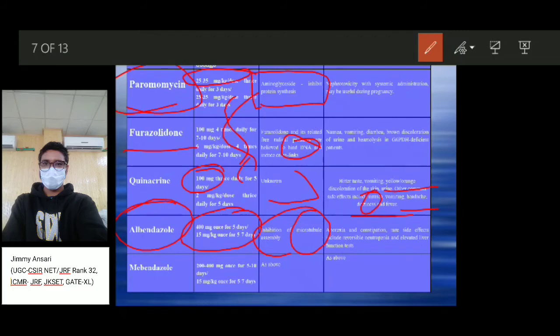Another drug is mebendazole, and the dosage is 200 to 400 mg. The mechanism of action, or what this drug does to the flagellated protozoan, is that it also inhibits microtubule assembly. The side effects of this drug are the same as albendazole, such as constipation, anorexia, and so on.